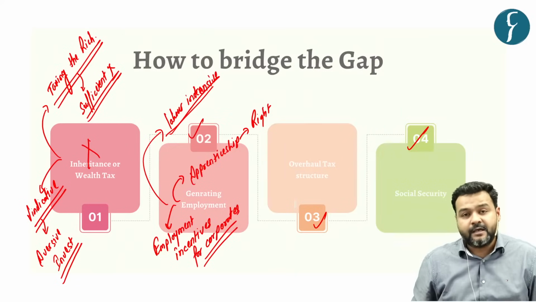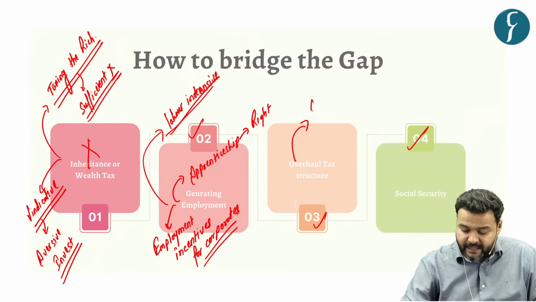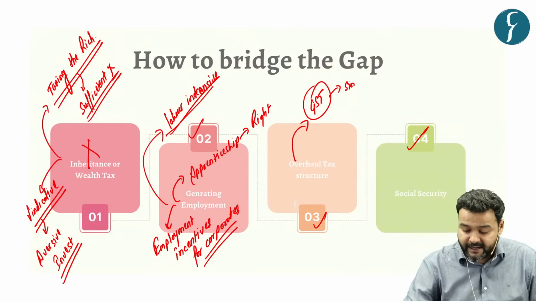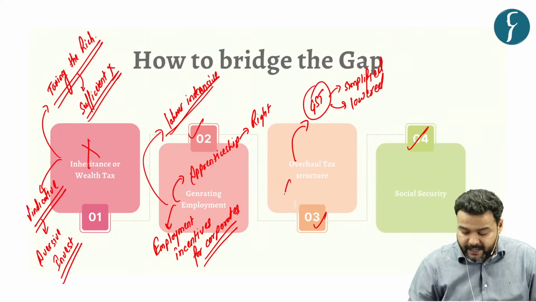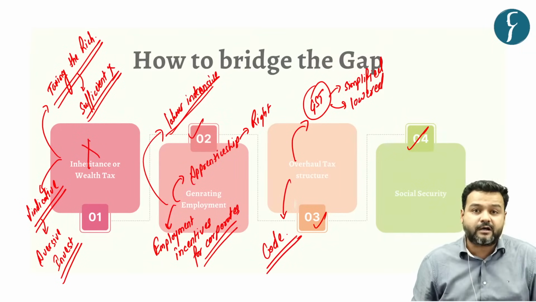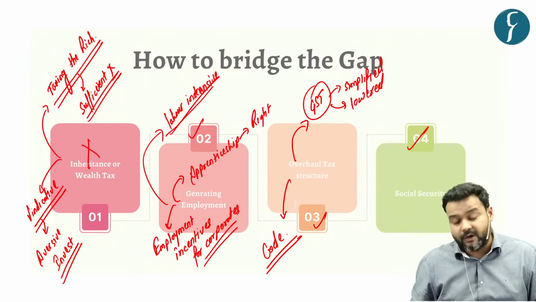Secondly, he says we must overhaul the tax structure. Especially, he says the GST regime should be simplified. It is way too complex. Further, he says the tax rates or slabs should be lowered. And for income tax, he says that a new income tax code should be worked upon to make it in sync with the demands of the economy.